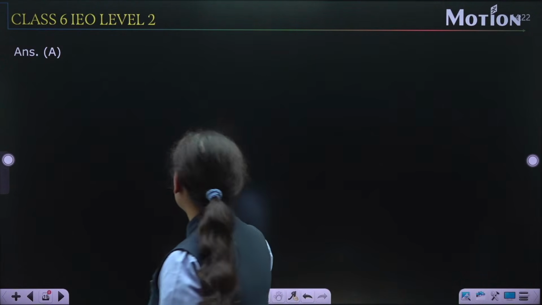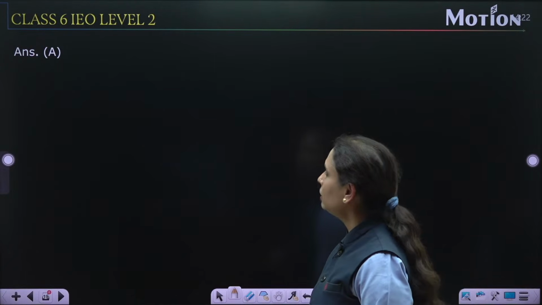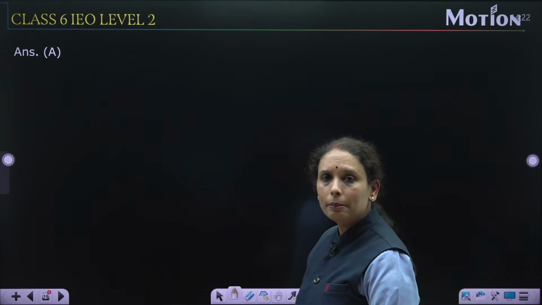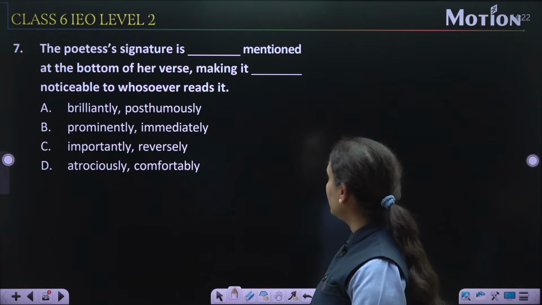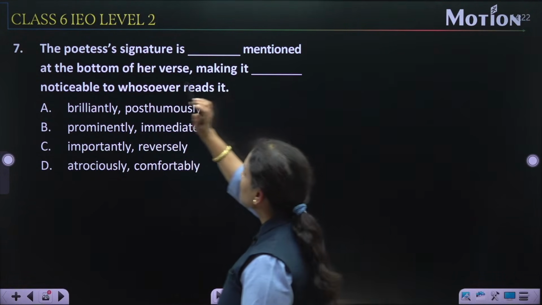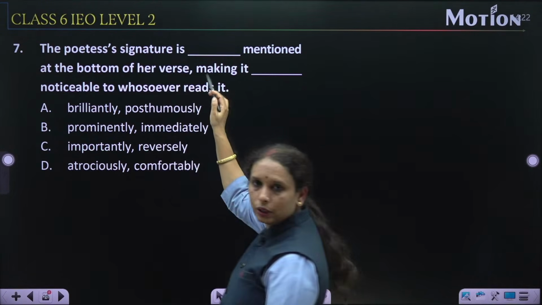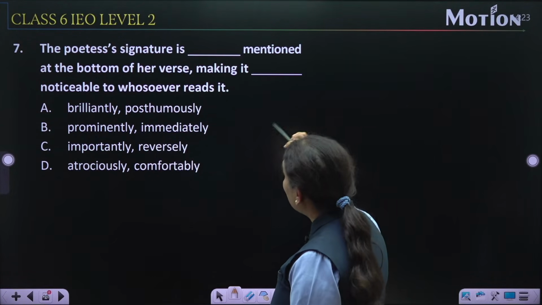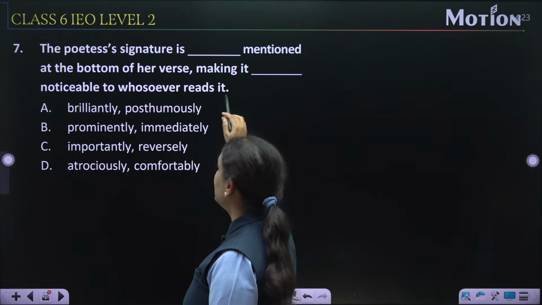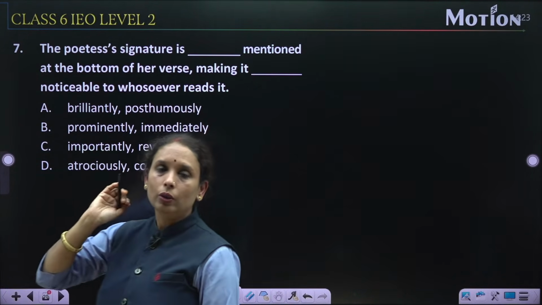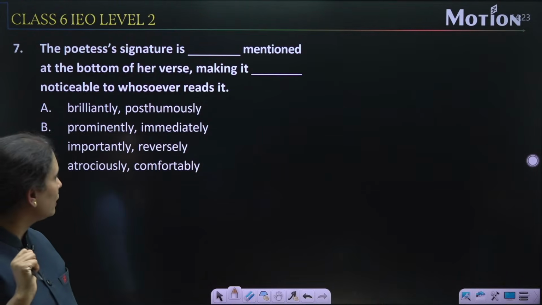So yes, next question, question number 7. The poetess's signature is dash mentioned at the bottom of her verse, like making it dash noticeable to whosoever reads it, right. So understand the question first, what it wants to say.